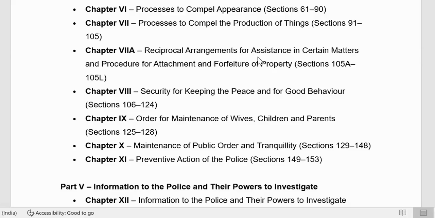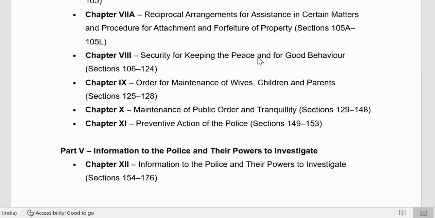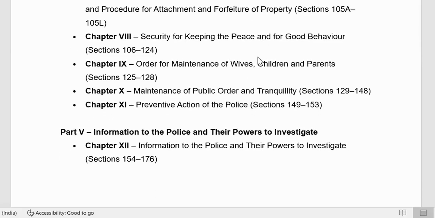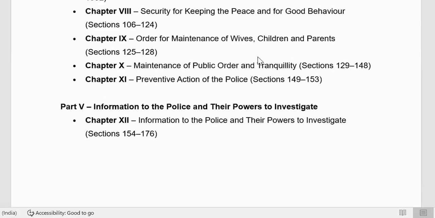Order is almost similar. Security for keeping the peace and for good behavior is also not so important. You keep in mind which are important, which are not important. Then order for maintenance of wives and children, sometimes they must, but you may ignore. When I am saying not important, questions will be asked from the bare act, not from the concept. When I am talking of important, it is concepts.